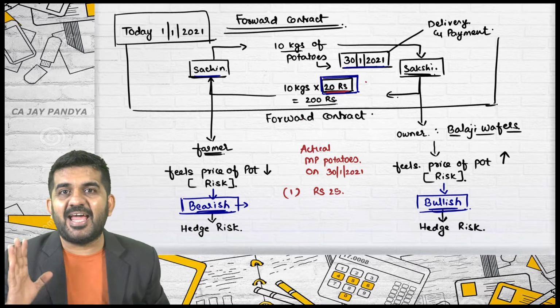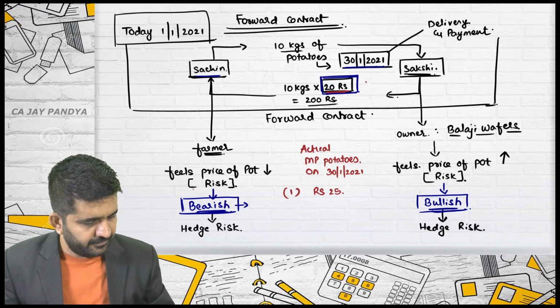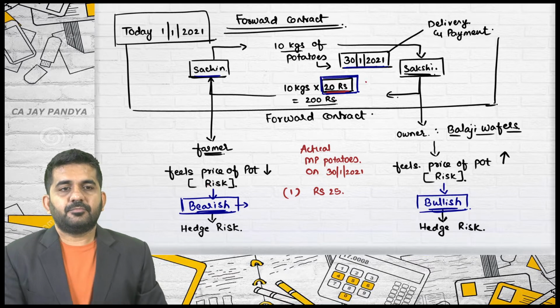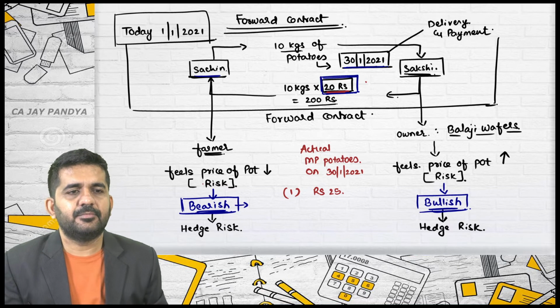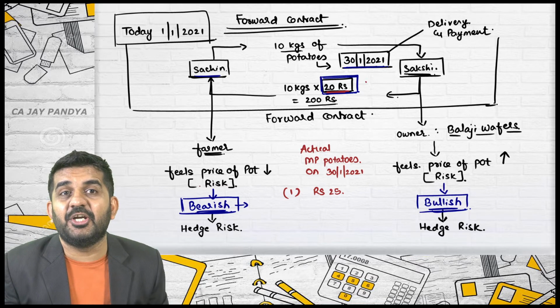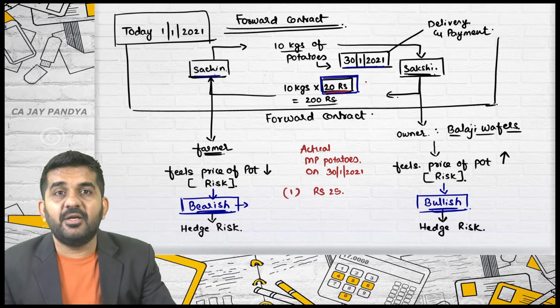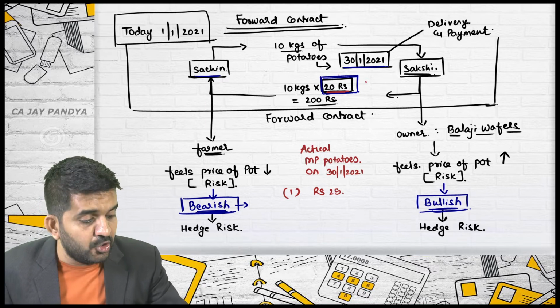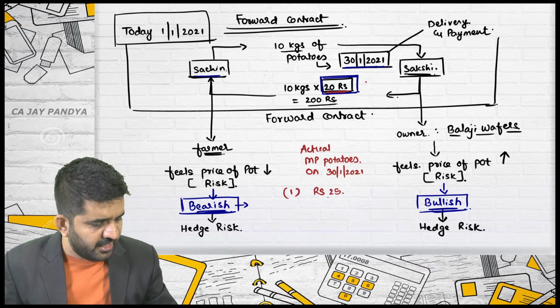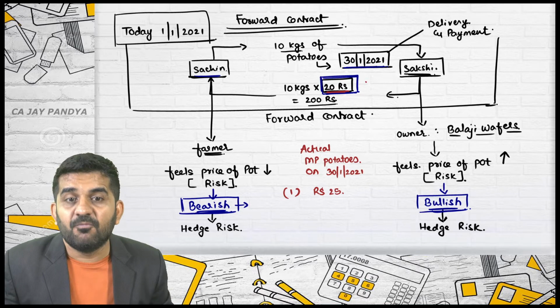Who will be sad that I have entered into this type of contract? Now it is easy. Who will be sad? Sachin. Sachin will be sad because he has entered into this type of contract. Is it alright? Why? Because if he had not entered into this type of contract, he would have sold in the market at the rate of rupees 25.